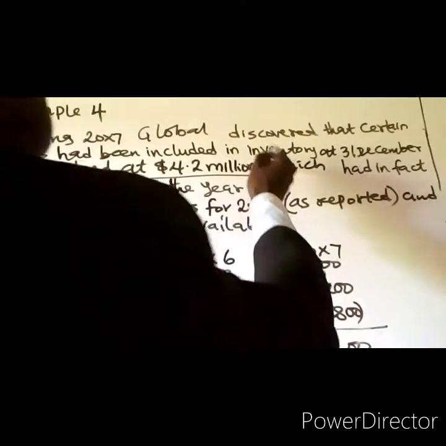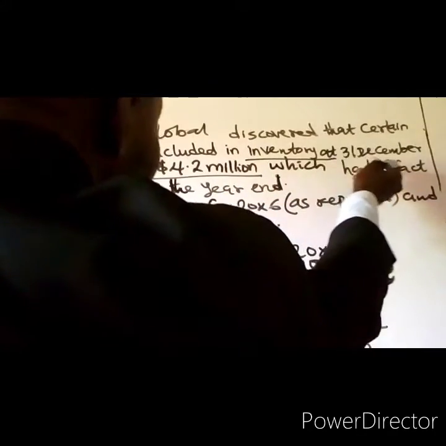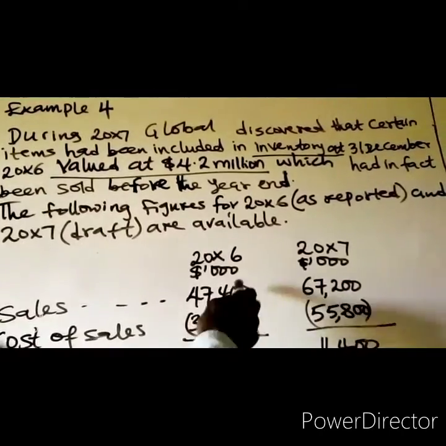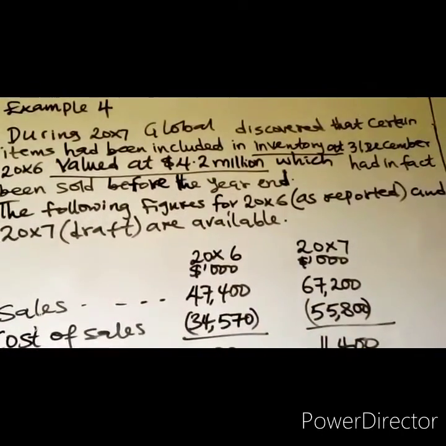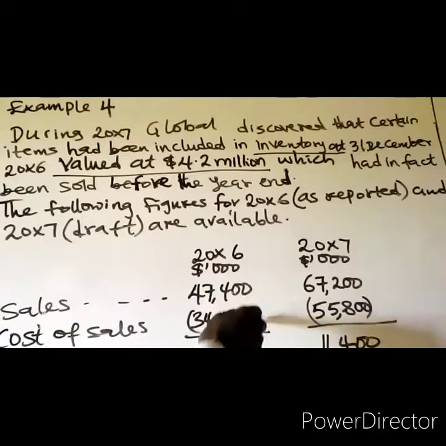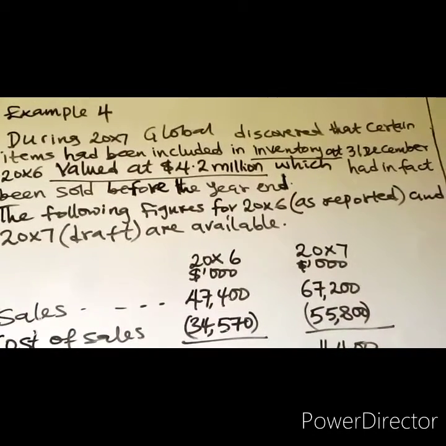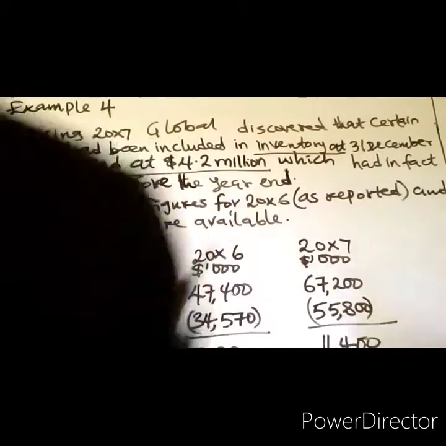That is the end of 20X6, the closing inventory this time around. No closing inventory should have been deducted from cost of sales, as these items had in fact been sold before the year end.